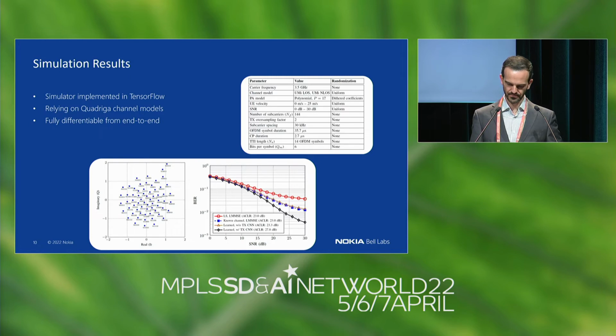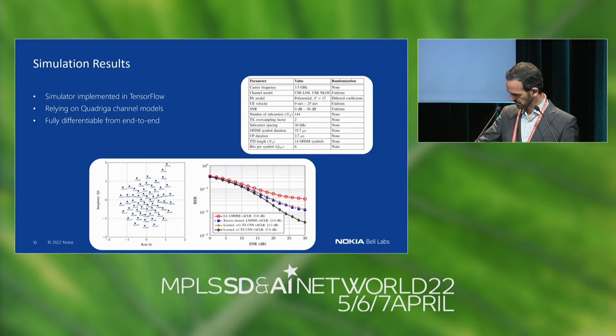Here you can see some of the training results. I want to emphasize the difference between the black and brown curves. The brown curve would be the curve that we would obtain only with DeepRx, which is the technique I showed you in the first part of the talk. But the moment we actually train this end-to-end, we have all this decrease in the block error rate, especially in the highest signal regime. So this is what you gain just by introducing another convolutional neural network on the transmitter side.